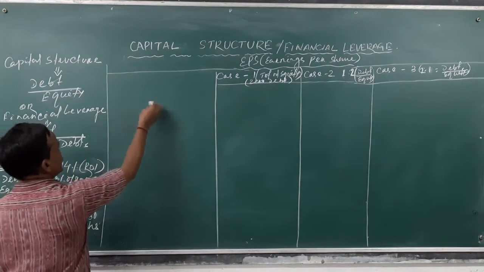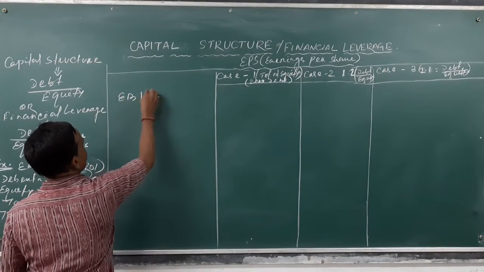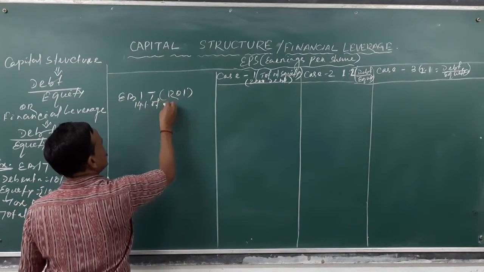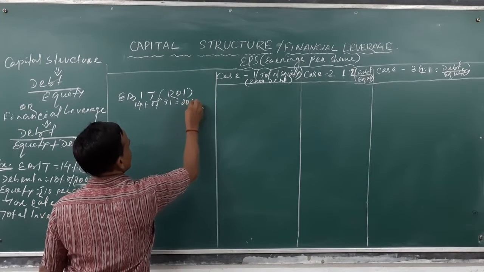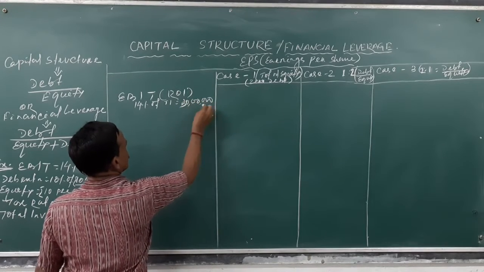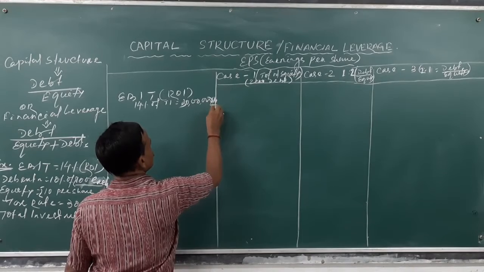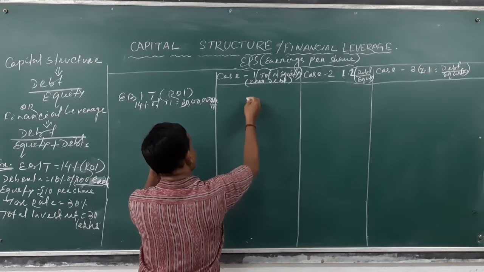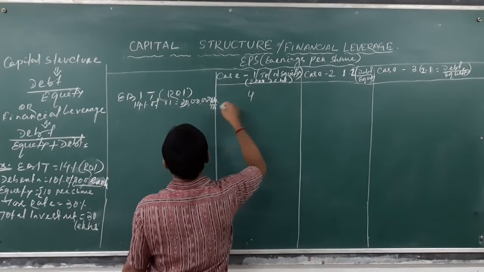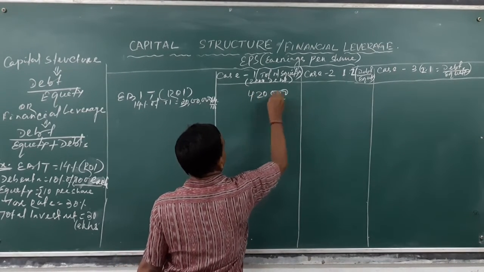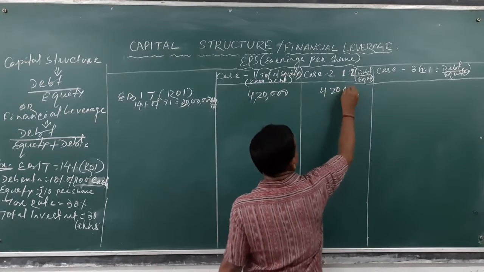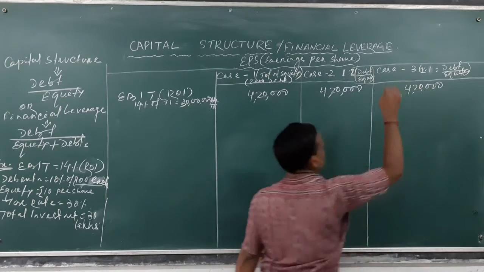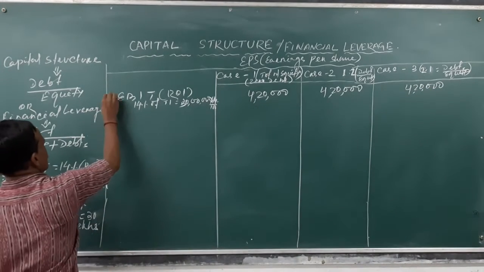Now come to the earnings before interest and tax or return on investment, that is 14% of total investment, that is 30 lakhs into 14%, that is 4,20,000. So in each case, it is 4,20,000.